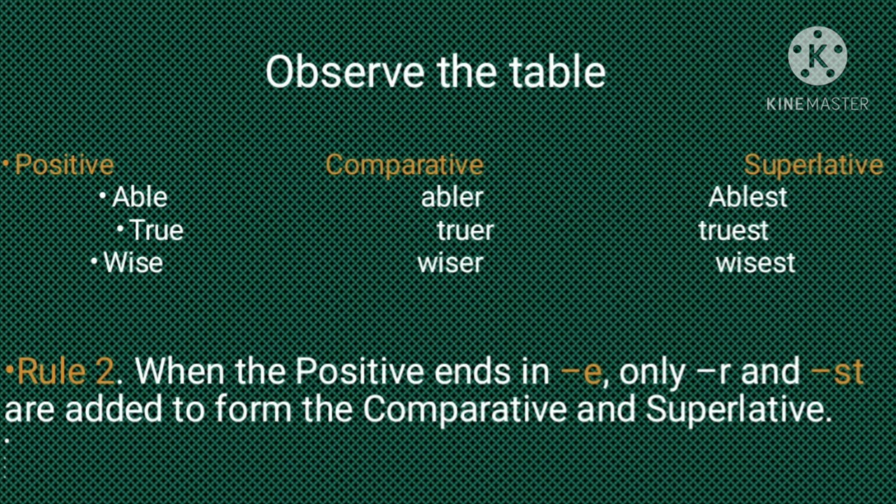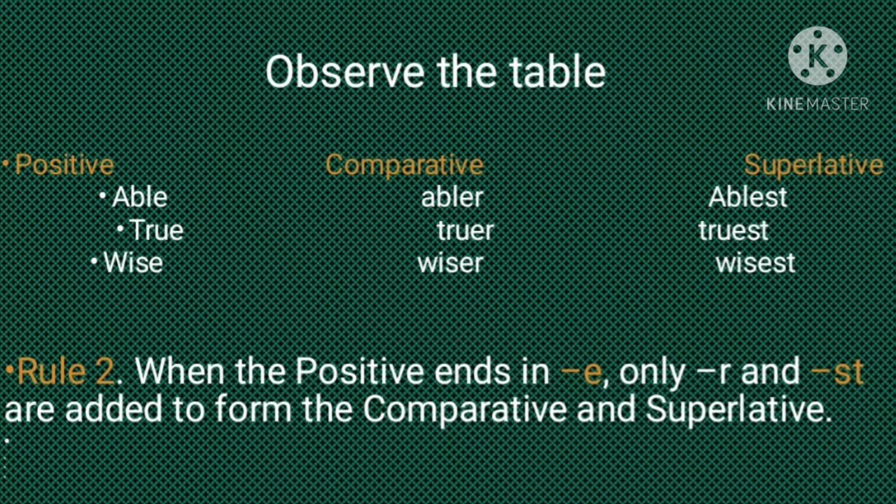Children, in the same way you can observe this table. When the positive ends in E, only R and ST are added to form the comparative and superlative. What we observed in the previous table, the same thing we are learning here. We have to add ER or R to make it comparative. Same way, we have to add ST to the positive to make it superlative. See these adjectives: able, abler, ablest; true, truer, truest; wise, wiser, wisest.